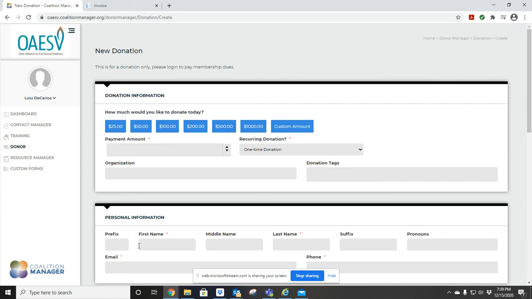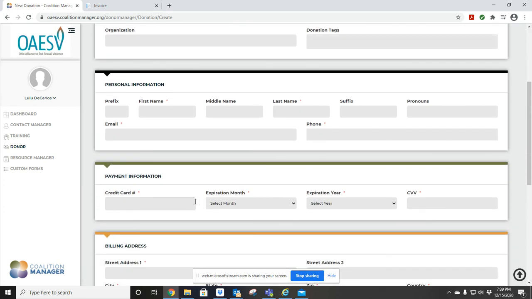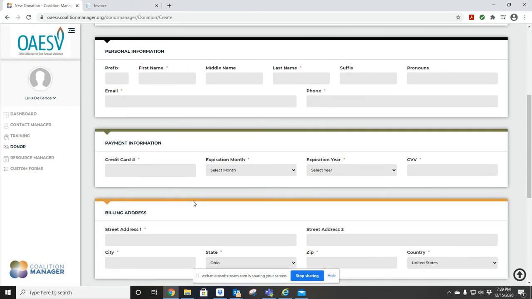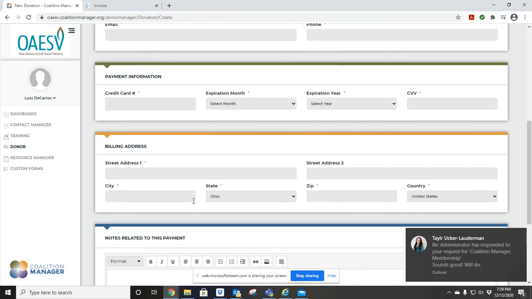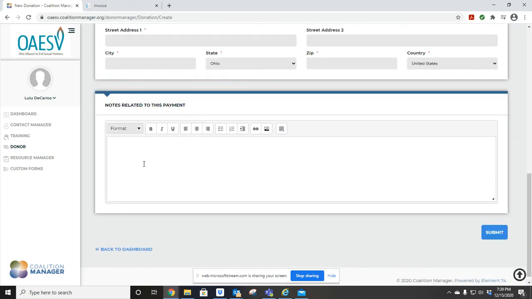You could put your direct information on here and the credit card information you would like to use, and then the billing address. You could also add any information here. Let's say you want to donate to the Women of Color Caucus, or you want to make any Shine the Light donations or Giving Tuesday donations, you could just add them here, and we will know exactly where to put that donation once we receive it.